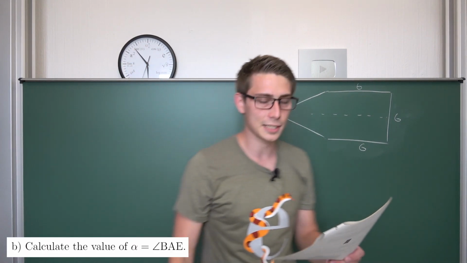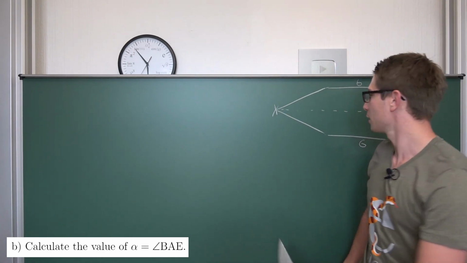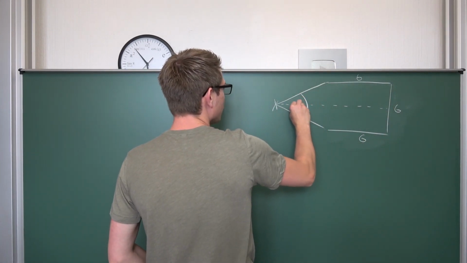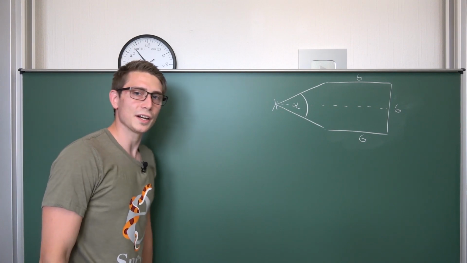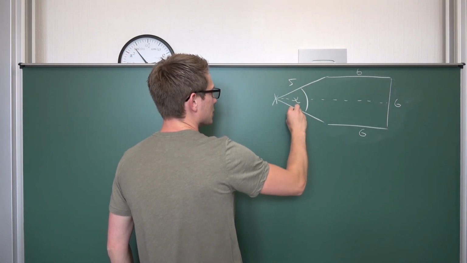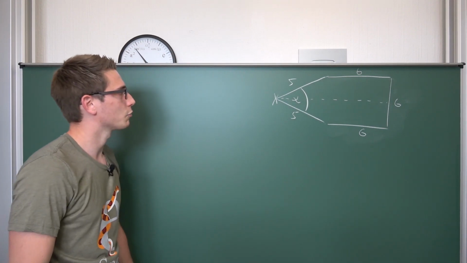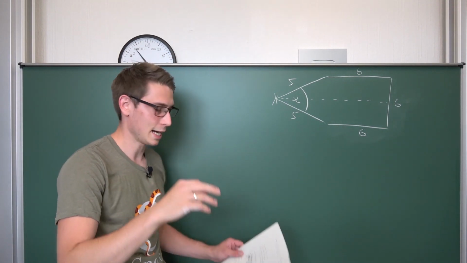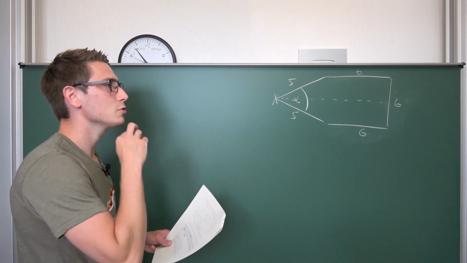Next up, calculate the value of the angle there. It's in here, it's alpha. And there are several ways to do this. So this is 5 centimeters now. I think you can make use of the law of sines. I'm not certain about that. Can you make use of the law of sines?